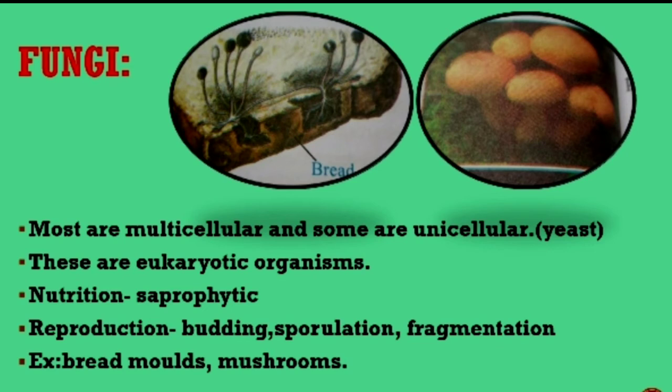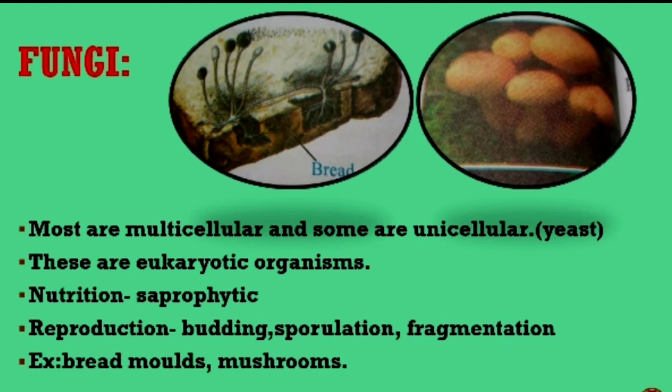Fungus is the best example for the decomposing type of nutrition, they show saprobic nutrition, and they reproduce by budding, otherwise they produce spores, and some fungal filaments by fragmentation also produce new fungal filaments. Examples are bread molds and mushrooms.